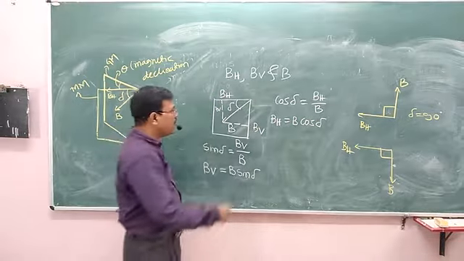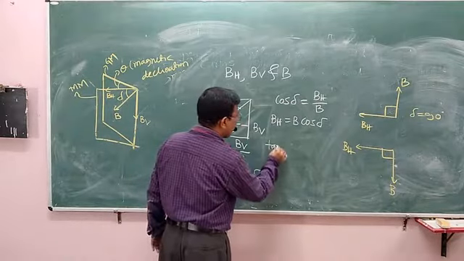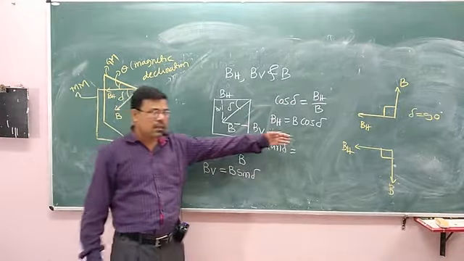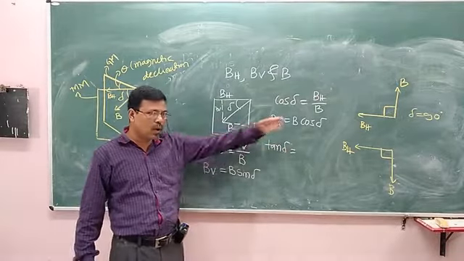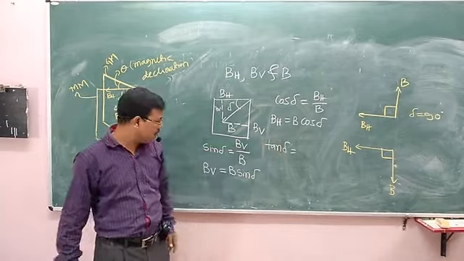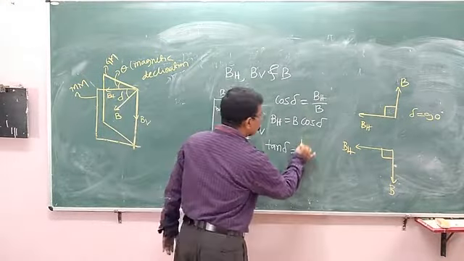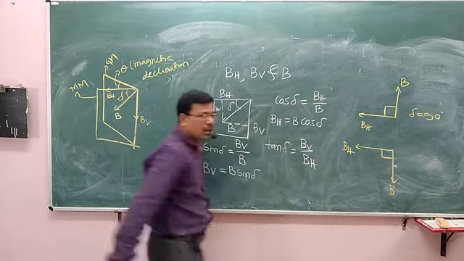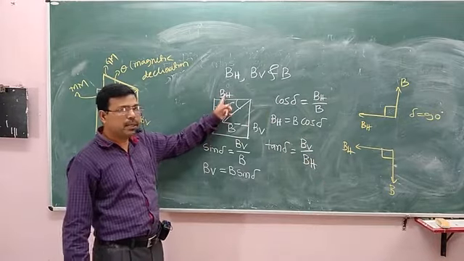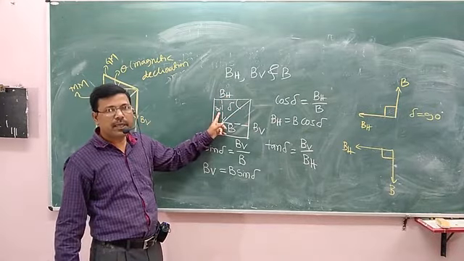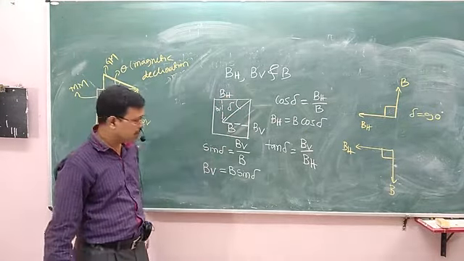What is tan delta? Tan is sine by cos, B cancels, that is BV by BH. Tan is opposite side divided by adjacent side.